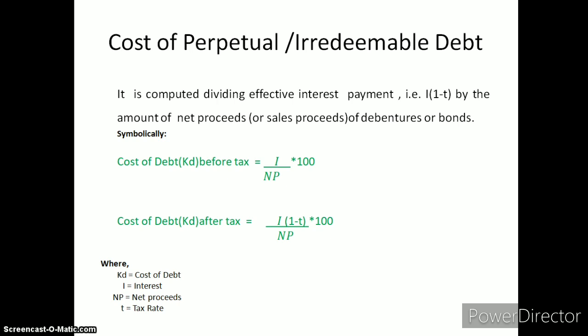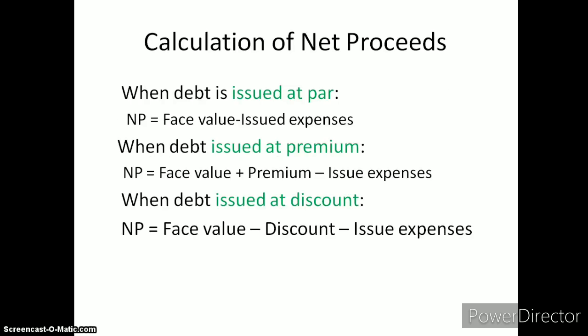Net proceeds mean the actual amount received by the company after deducting all costs incurred in the transaction. So net proceeds are calculated as the face value of the debt, add any premium the company gets, subtract any discount the company gives, and reduce all issue expenses.